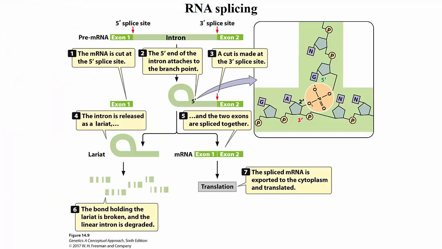In the first step, the pre-mRNA is cut at the 5' splice site, which frees exon 1 from the intron. Then the guanine nucleotide at the 5' end of the intron attaches to the adenine nucleotide in the branch point and creates a lariat. In the second step, a cut takes place at the 3' splice site, and the 3' end of exon 1 is covalently attached to the 5' end of exon 2. The intron gets released as a lariat, and gets debranched and degraded in the nucleus.